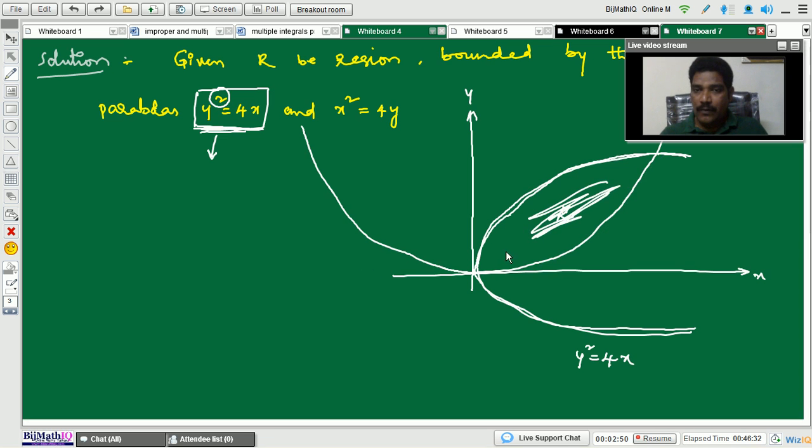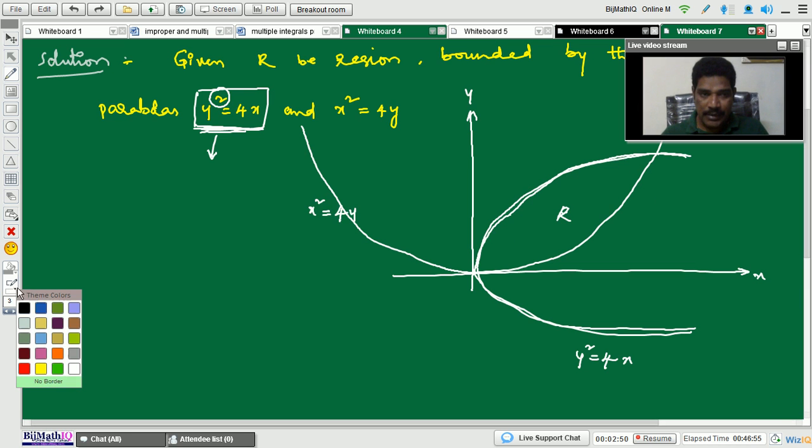For this region R, what is the lower boundary, and what is the upper curve equation? This parabola equation is x square equals to 4y. So this is the upper curve. Let me choose a different color pen.